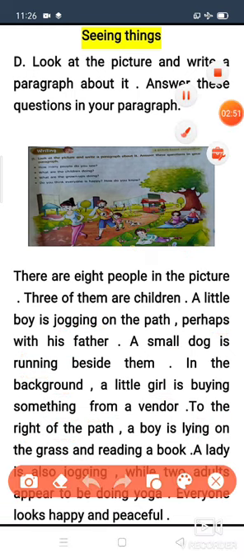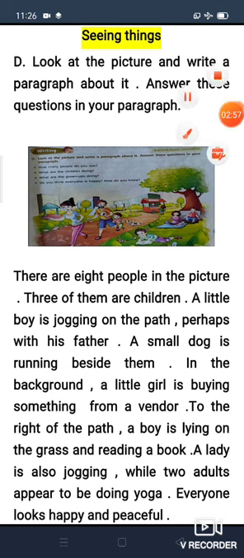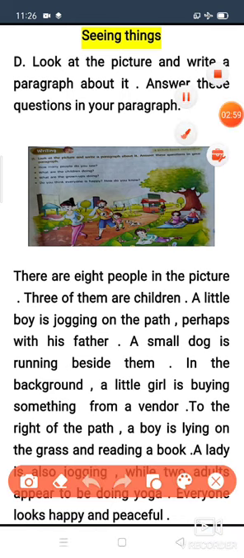Next question, what are the grown-ups doing? What are these adults doing children? We will see. A lady is also jogging while 2 adults appear to be doing yoga.